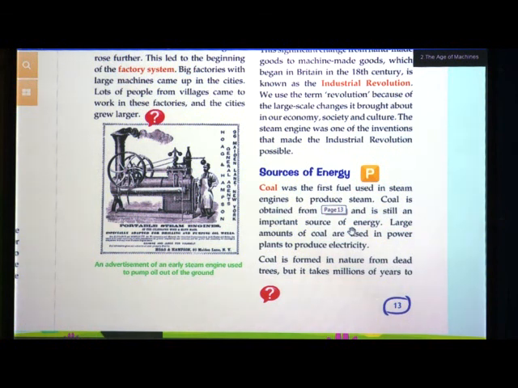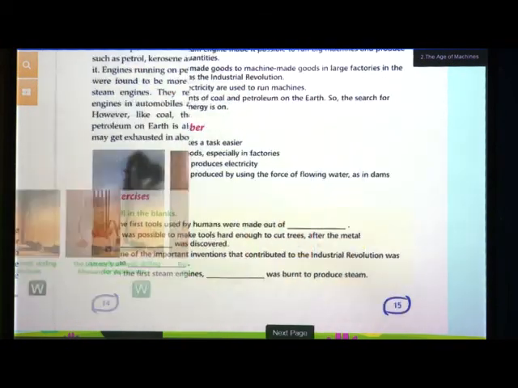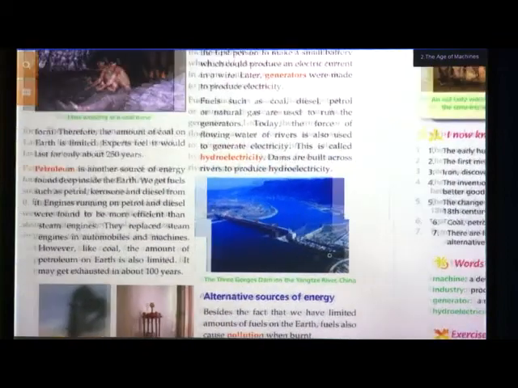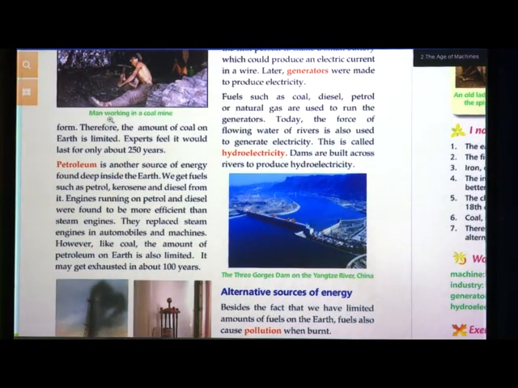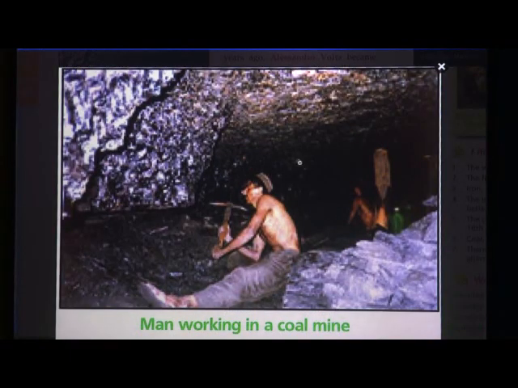The large amount of coal is used in power plants to produce electricity. Coal is found in nature from dead trees, but it takes millions of years to form. See now how this coal is formed. Here there is one coal mine. A man is working in the coal mine. You can see in this picture that he is working in the coal mine. He is digging it. Okay.